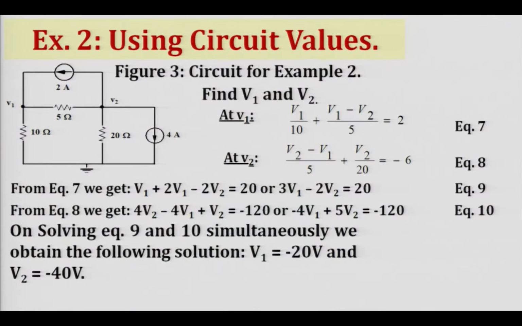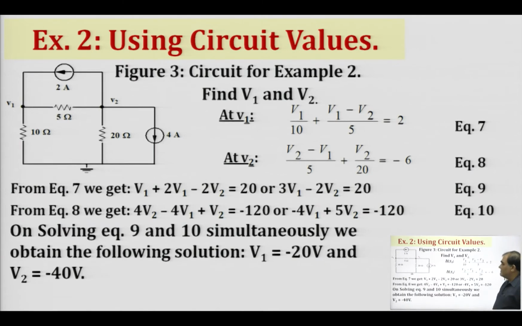Now, we consider another example with some numerical values given to us, and this network consists of two sources of 2 ampere and 4 ampere, and we have to find out this. So, again the same process, we identify the nodes. So, this will be our reference node, and we have labeled the remaining two nodes as V1 and V2.